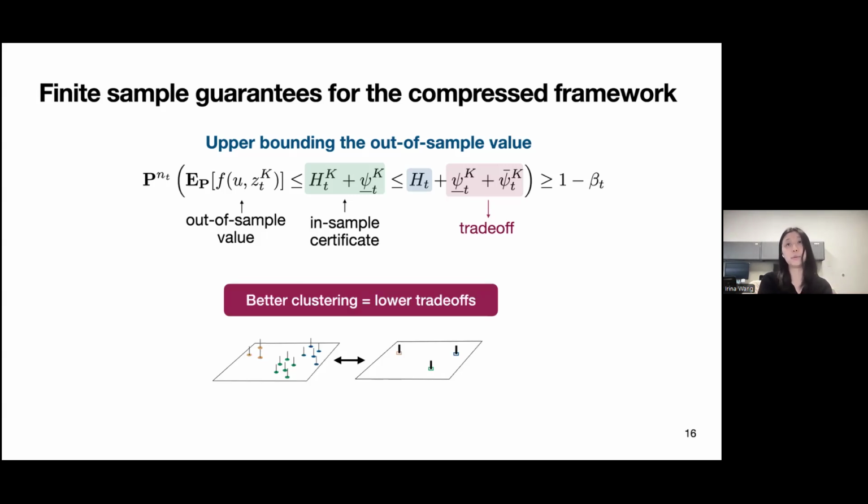Okay, so what we see is that when we have a better clustering algorithm, then we have lower trade-offs, right? Because the phi terms here are dependent on the clustering discrepancy between the distributions. And of course, it depends on the value of k. When we have more clusters k, it means that this clustering value is going to be naturally smaller. But of course, that means that we have higher computational requirements. So the trade-off lies in finding the value of k that's both small enough so that we have low computational effort required, but also a relatively good clustering algorithm to have a lower discrepancy here.